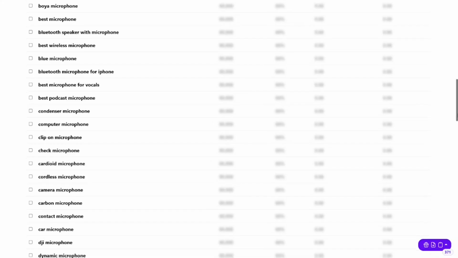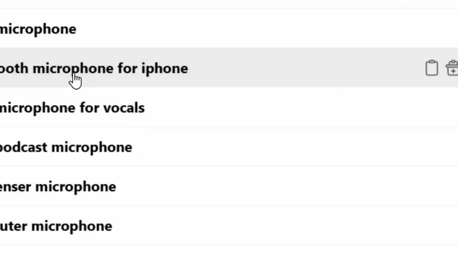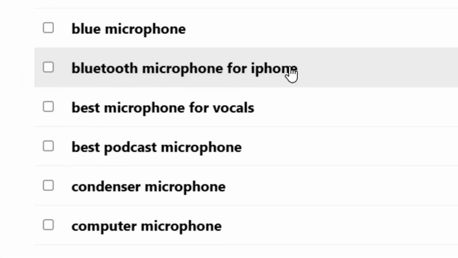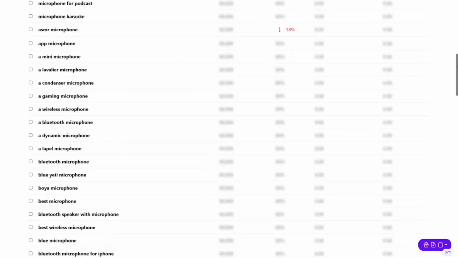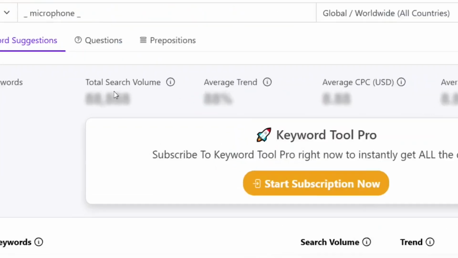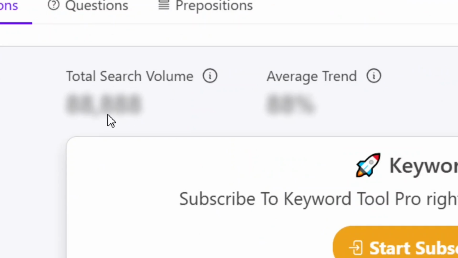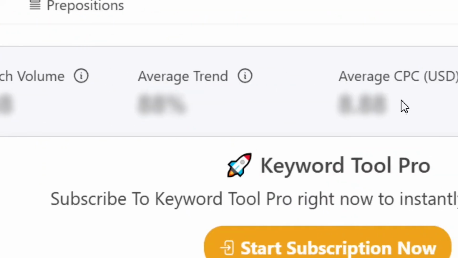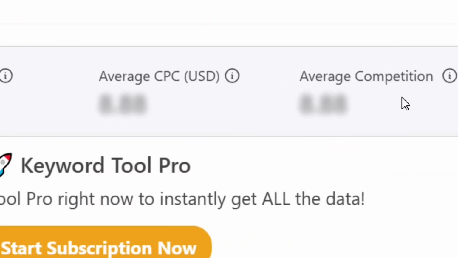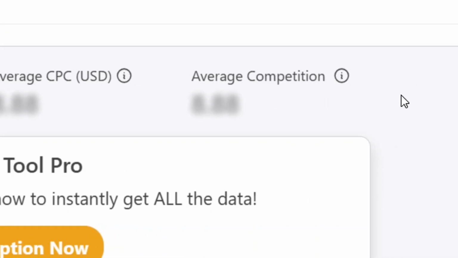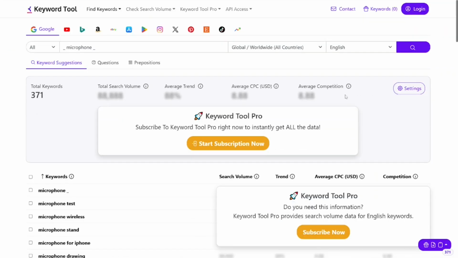All that you have to do is go through and look at the one that you want to analyze. In my case, I'm going to go with this one, and then we are going to look at these metrics. We are going to look at the total search volume, the average trend, and then the CPC and the competition for the keyword. But as you can see, this one is not showing. I'm going to show you a free way to get these metrics.